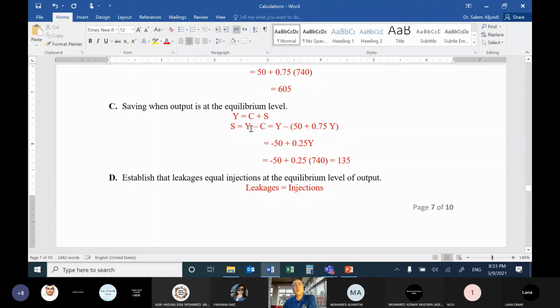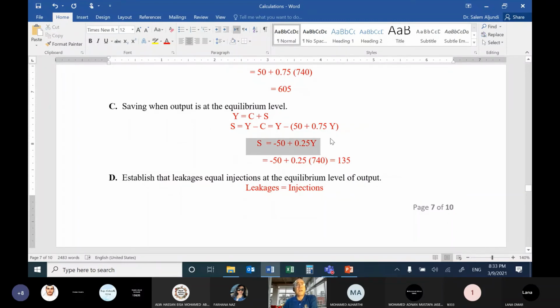So saving equals Y minus C. This is Y minus C. This is the consumption function, so it is minus 50, 1 minus 27.75. This is called the saving function. So put 740 instead of Y, and you will get the saving. Again, this is a saving function.